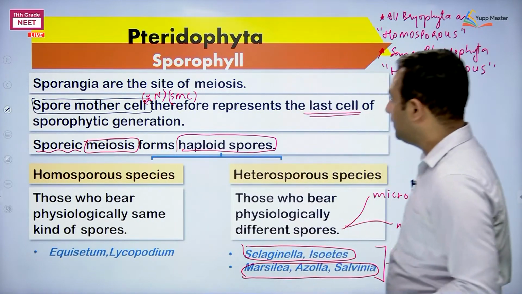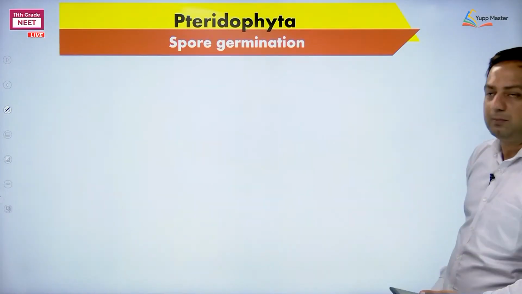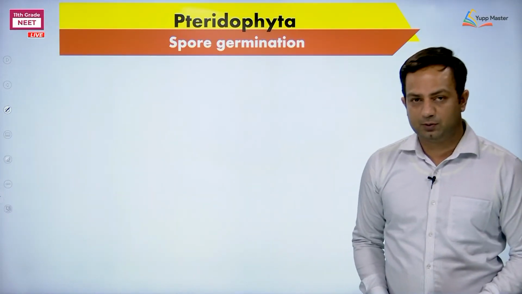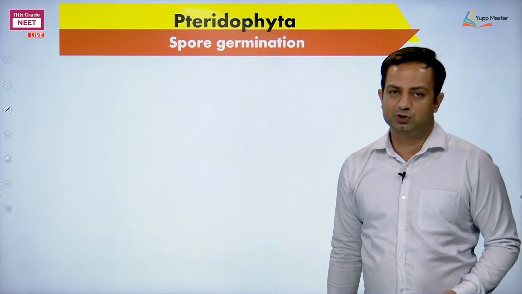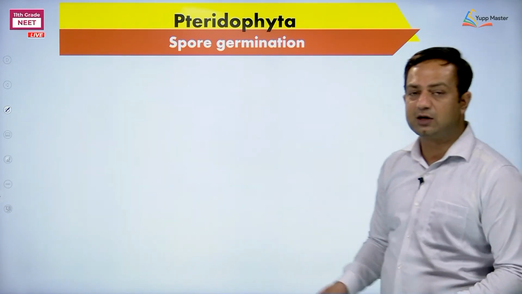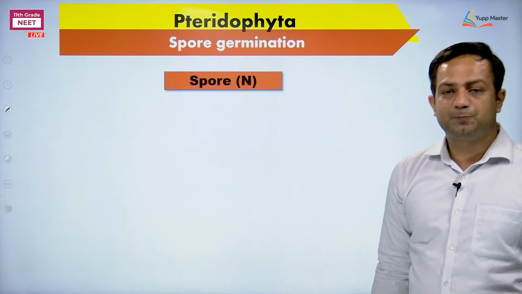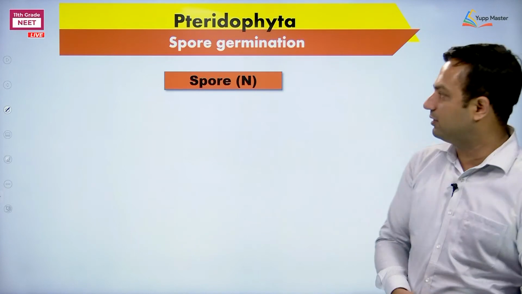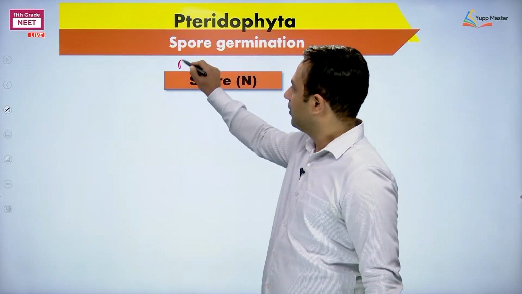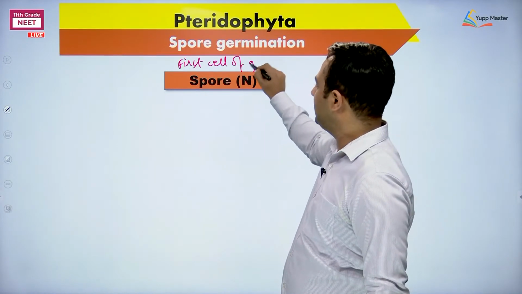So coming to the next one, here we are saying the sporophylls. The sporophyll will be going to form the spore. Okay, meiosis happened, spores are formed. So spores are formed and we are saying those spores are going to germinate. But this is classic again. The spore is the first cell of gametophytic generation. The spore is the first cell of gametophytic generation.